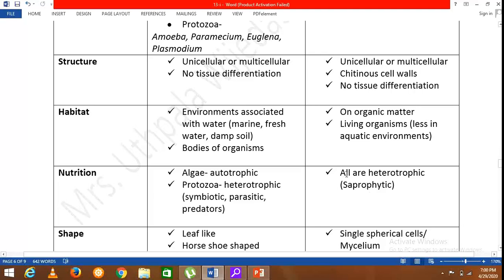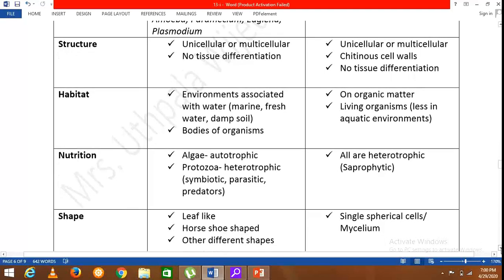And when we take fungi, they all are heterotrophic. They show a saprophytic mode of nutrition. So I explained who are the saprophytes or what is saprophytic mode of nutrition in Unit 8. Bacteria or fungi are considered as the major decomposers. In saprophytic nutrition, what fungi do is they secrete enzymes and they decompose this organic matter externally and they absorb the nutrients.